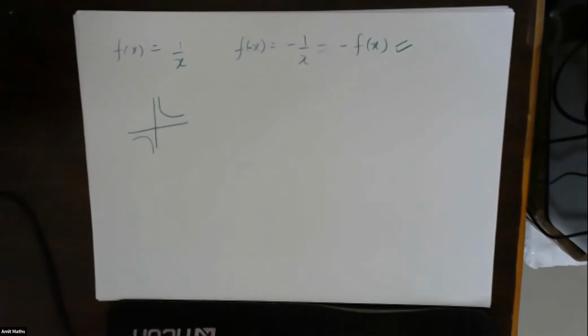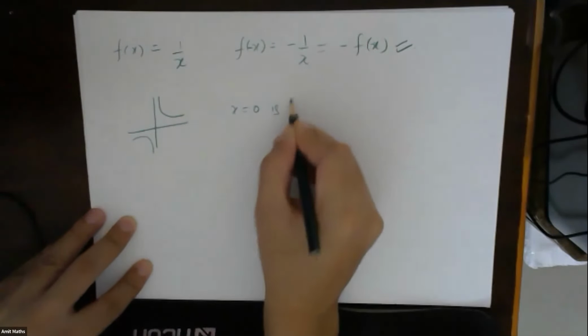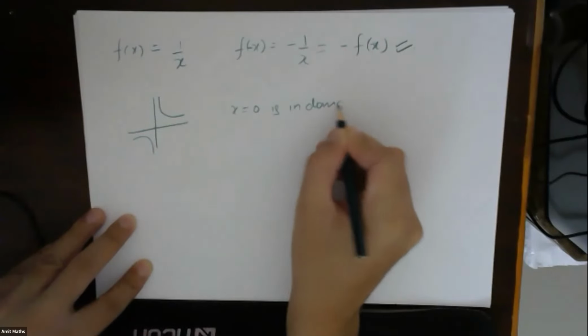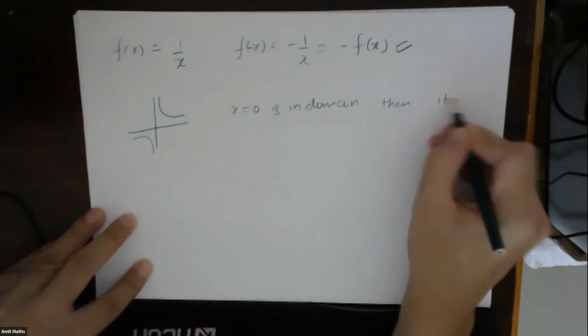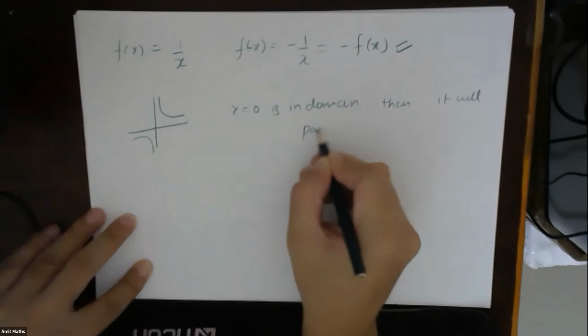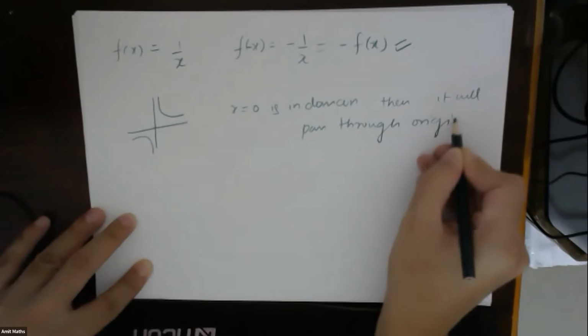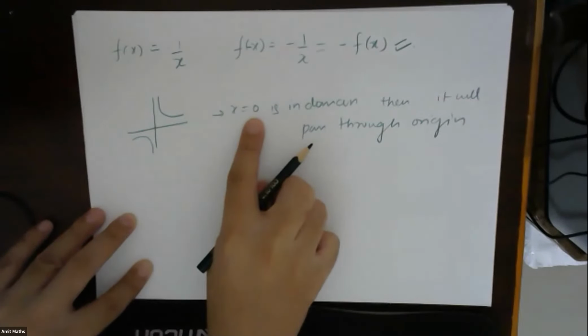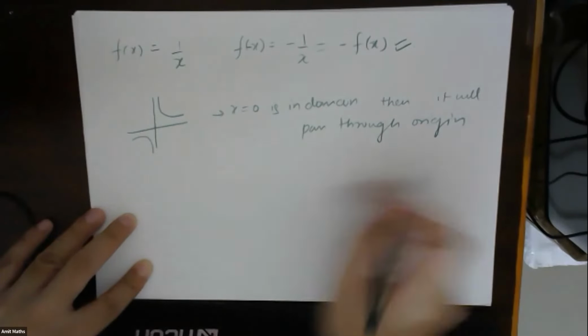Or if x is equal to 0 is in the domain of the function, then it will pass through origin. Okay, if x is equal to 0 is in the domain, then it will always pass through origin.